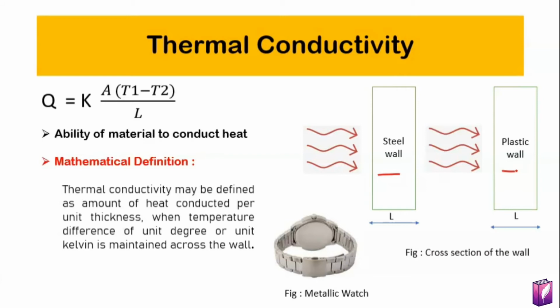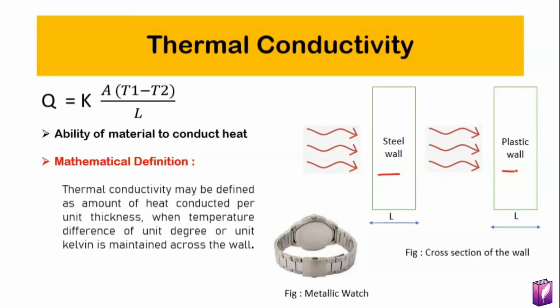We know from Fourier law that heat transfer is equal to K A (T1 minus T2) upon L. So keeping all the conditions the same, that is area, temperature and thickness, with only the material changed, steel and plastic, if we heat it, what will happen?